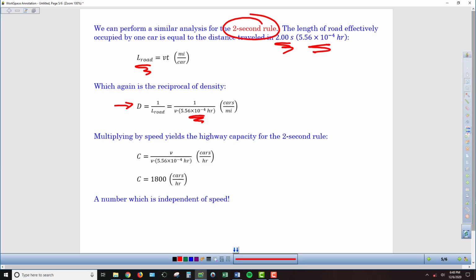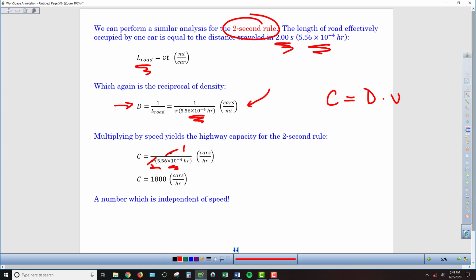So we can see the conversion there of 5.56 times 10 to the negative 4th hours. So that puts us into the units of density, which is cars per mile. Now, if we multiply that times velocity, remember capacity is equal to density times velocity. So if we multiply that by velocity, we're going to get V over V times our 2 seconds. Now, very quickly, we can cross cancel the V's, and we're just left with 1 in the numerator. And so now we can just flip the fraction, or take the reciprocal of that 5.56 times 10 to the negative 4th.